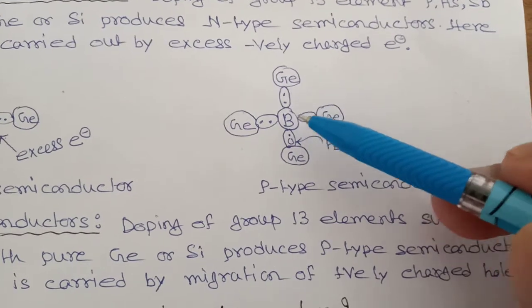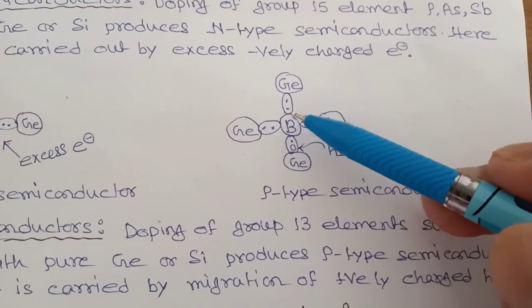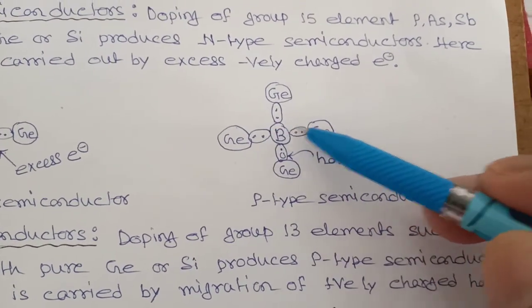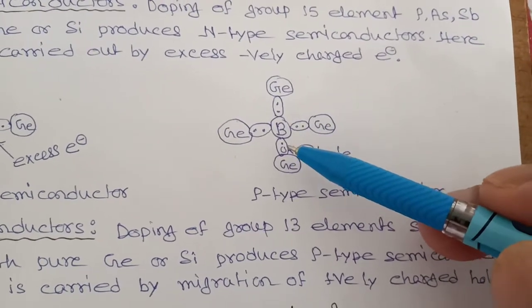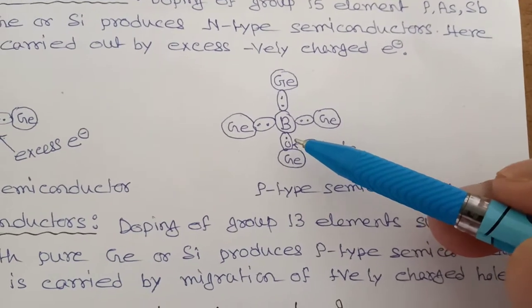Because boron has 3 electrons, and the 3 electrons are already used in forming these 3 covalent bonds, one electron will be absent in this bond, so we can say this is a positive hole.